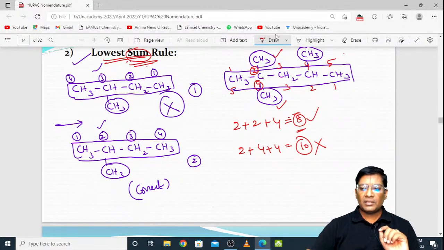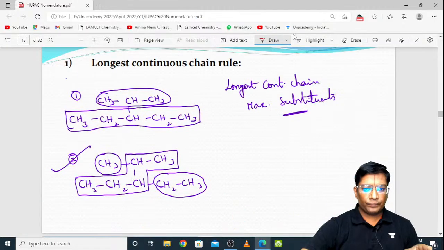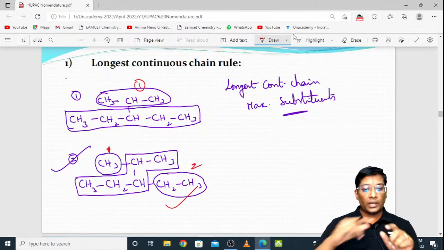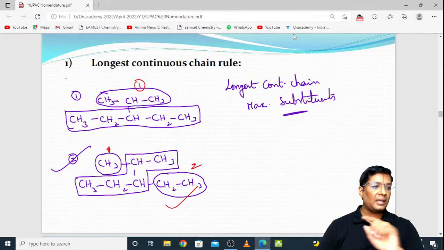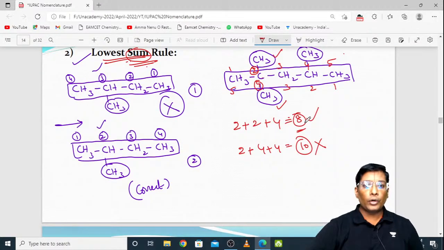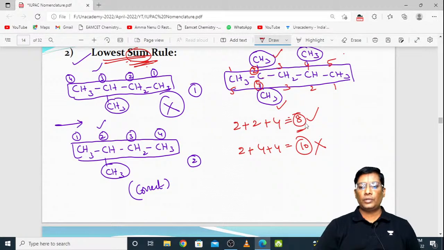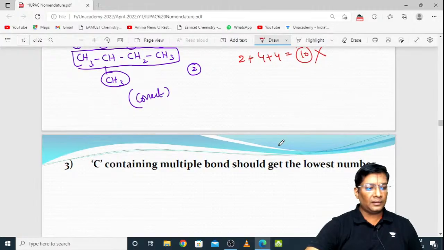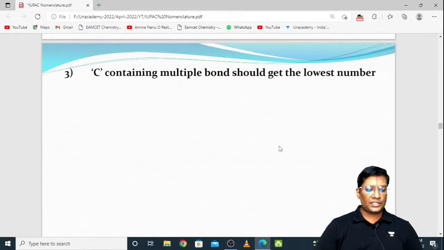Okay, in the previous case what you said is correct. ఇందులో this is having only one substituent, but it is having 1 and 2 substituents. So more substituents ఎట్టున్నాయో, that is longest continuous chain కి that is correct. Okay Krishna, but in this case lowest sum rule you need to apply. So you have to sum these two. So 8 is there, 10 is there. Which is the least one? 8 is the least one. So based on that you need to follow the giving of numbering. Okay, very good. Coming to the next one.